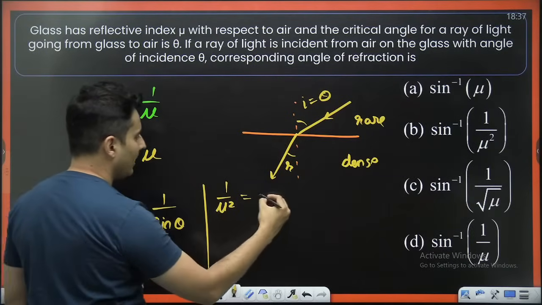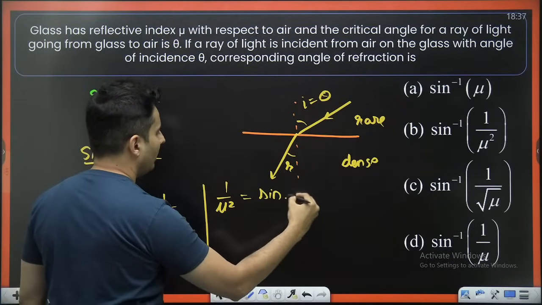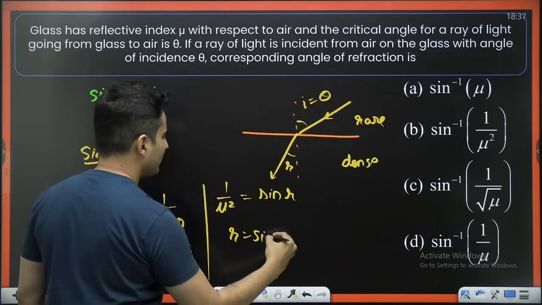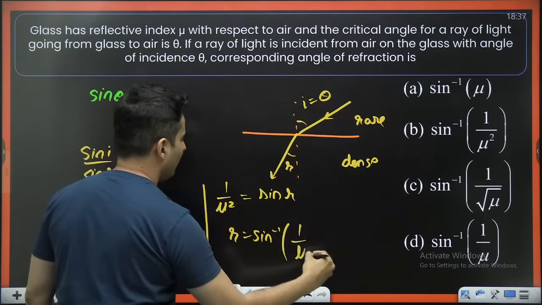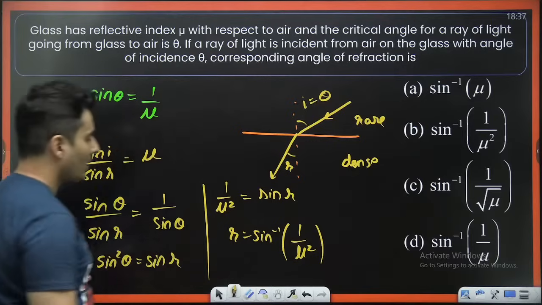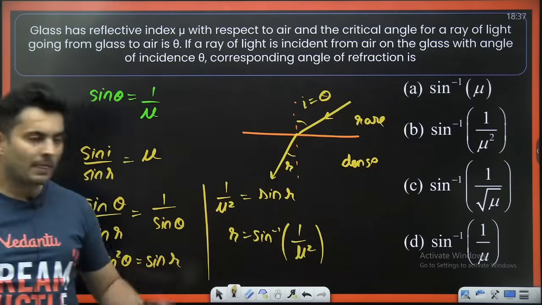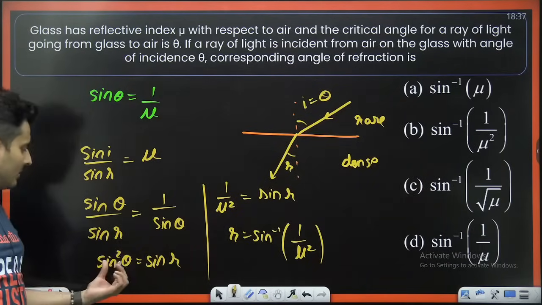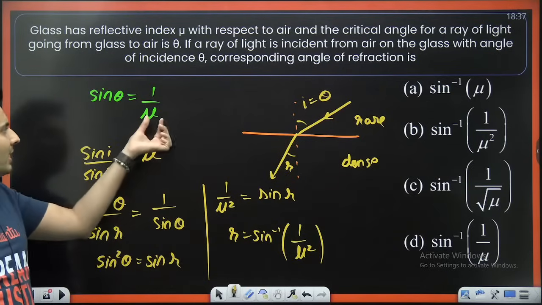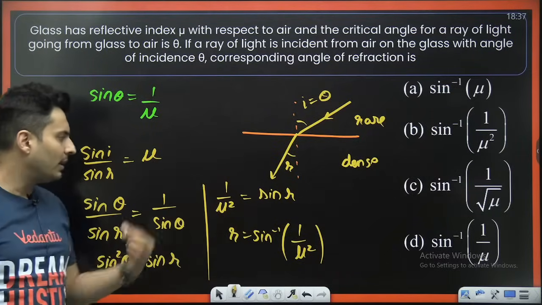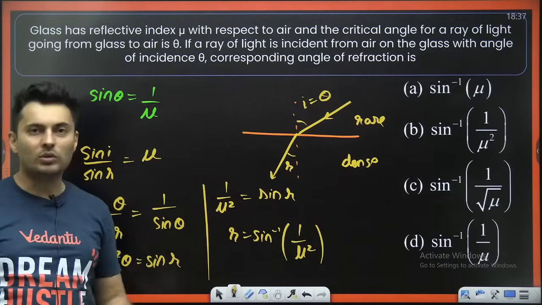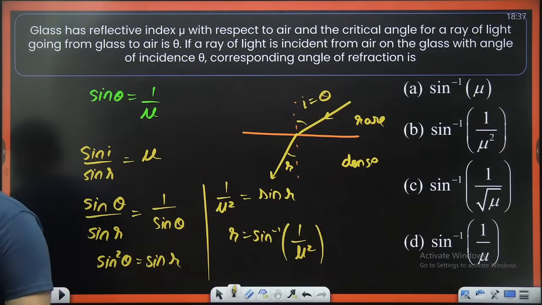So 1 by mu square is basically sine of r. So r is sine inverse of 1 by mu square. Where is it? Option B. There you go. Because sine theta is 1 by mu, sine square theta is 1 by mu square. Very, very nice question. Yes, option B is correct.